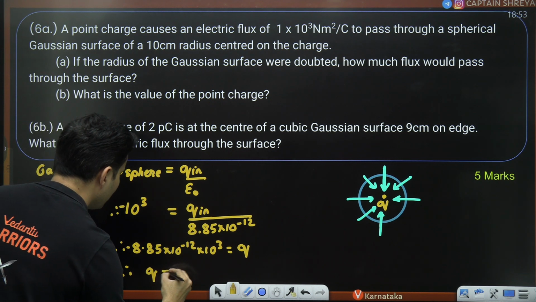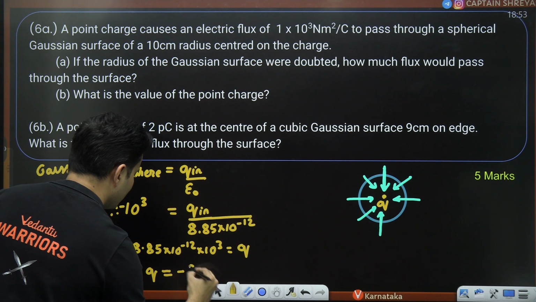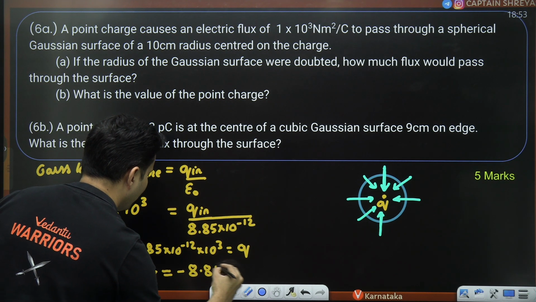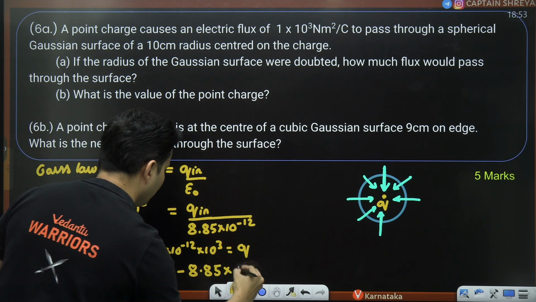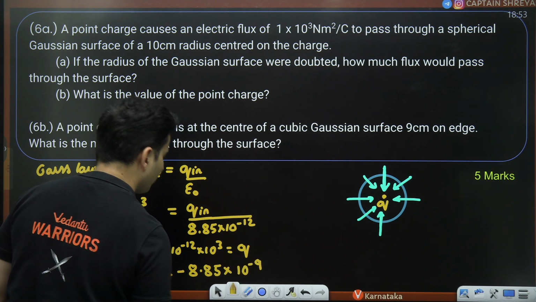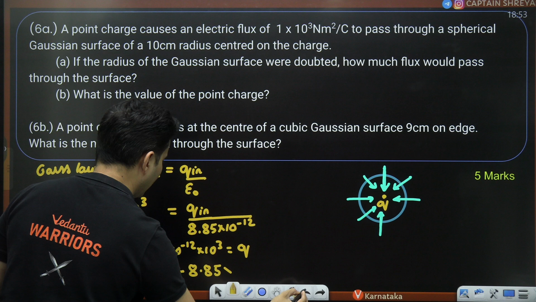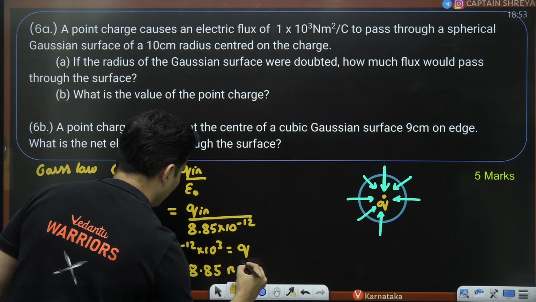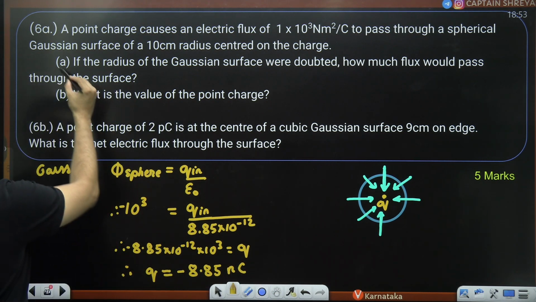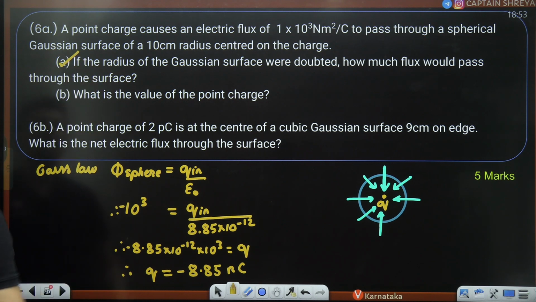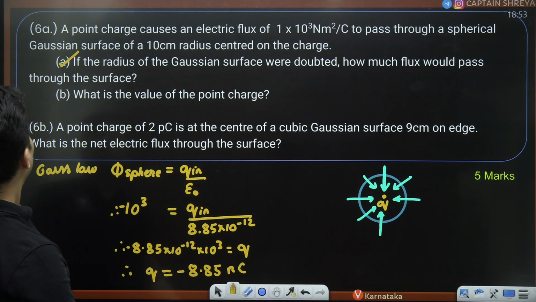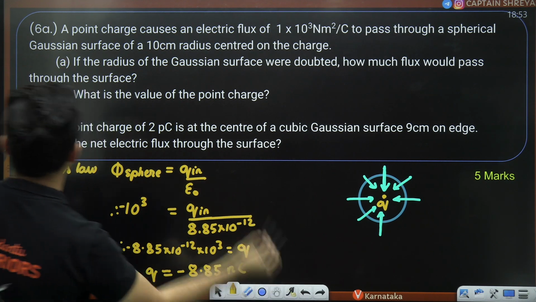So that charge will be minus 8.85 into 10 to the power, minus 12 and plus 3 will make it minus 9. Minus 9 is basically nano. So that many nano coulomb is the charge. What is the value of the point charge? That also we have found.